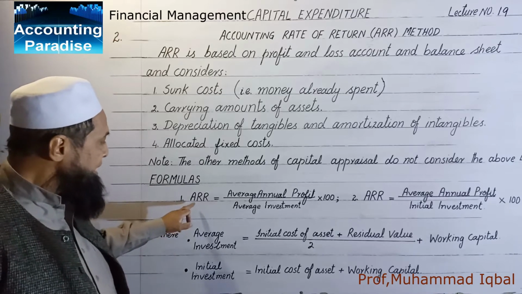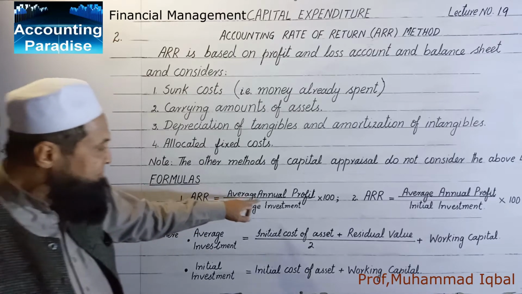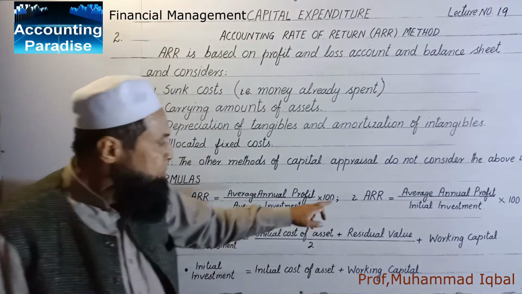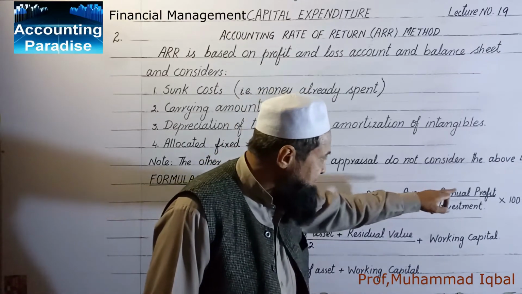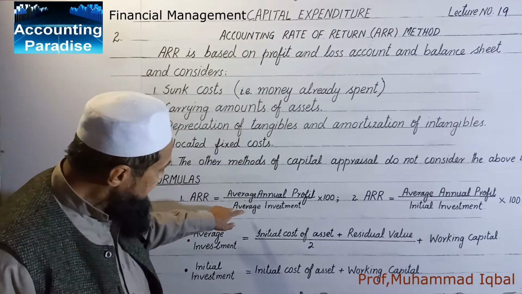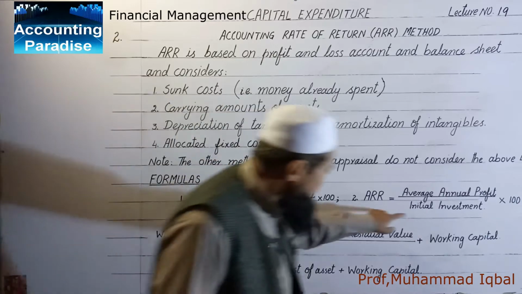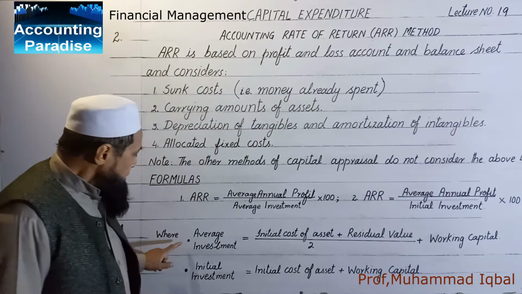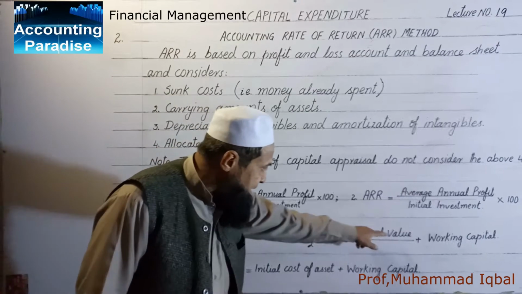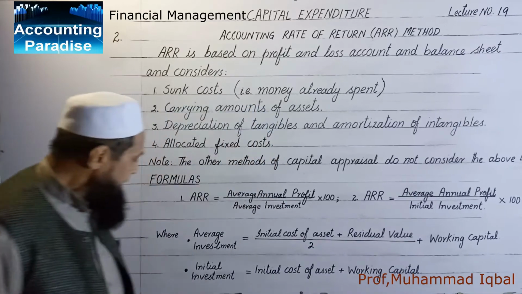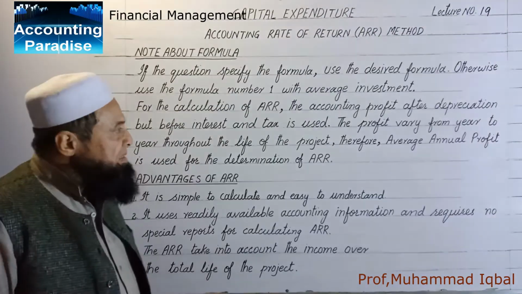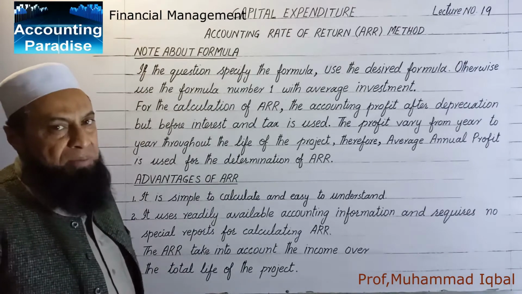Formulas: number 1, ARR is equal to average annual profit over average investment into 100. Number 2, ARR is equal to average annual profit over initial investment into 100. The difference is in this formula average investment and in this formula initial investment, where average investment is equal to initial cost of asset plus residual value divided by 2 plus working capital, and initial investment is equal to initial cost of asset plus working capital.